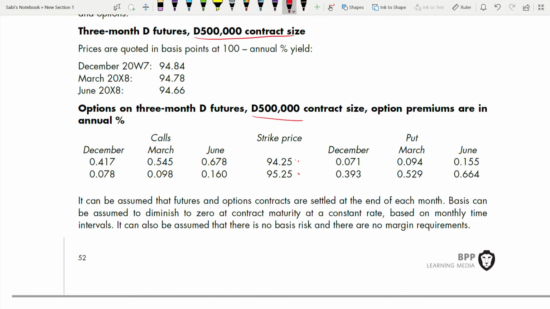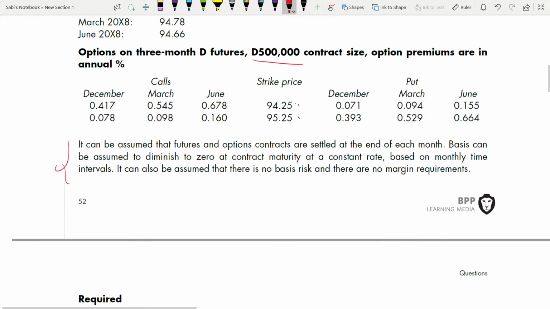And this line I have told in 41, I have told in 42, even in my earlier videos, maybe from 36 onwards, question 36 onwards is exchange rate risk management. So you will see this line is repeated. It can be assumed that futures and option conditions are settled. Maybe I don't have to read it also. It is memorized by now.